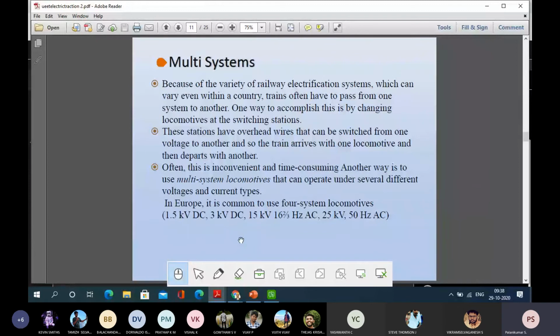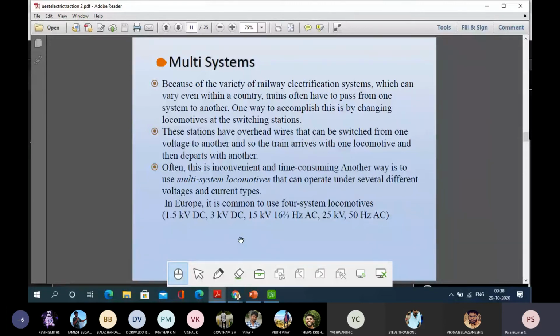and multi-system. Multi-system is there because of the variety of railway electrical systems, which can vary within the country. Trains often have to pass from one system to another system. When there was a transition from the DC system to the AC system, within a day we cannot completely convert all the DC system to AC system. Step by step only, they have converted the existing DC system. But as far as the train is concerned, it has to travel from one place to another, so there is a need for a multi-system to be accommodated in the locomotive.